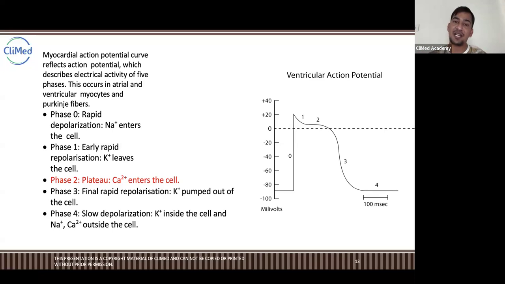When the sodium is in, the cell gets positive and it starts contracting. Cell starts contracting means your heart wall gets contracted. When the heart is contracted, the blood is going out, either from the right ventricle or the left ventricle. When the right ventricle is contracted, your blood will go to the lungs. That is the mechanism. At the same time, your left ventricle is also squeezed or contracted, and the blood from the left ventricle will go to the body parts, right?